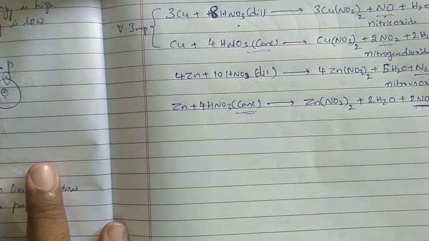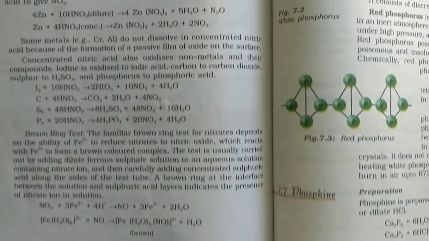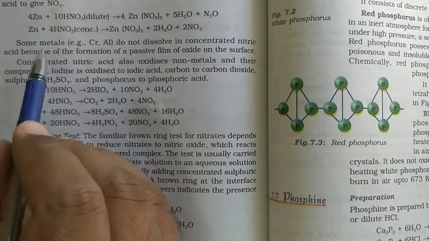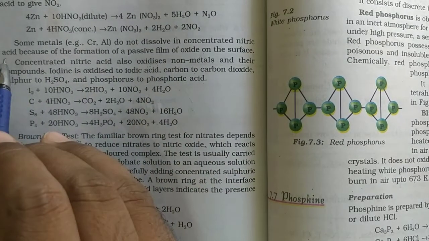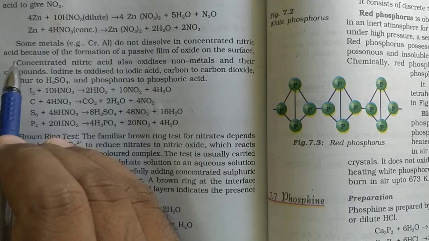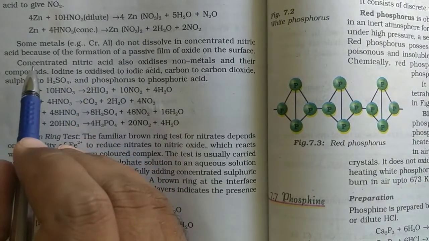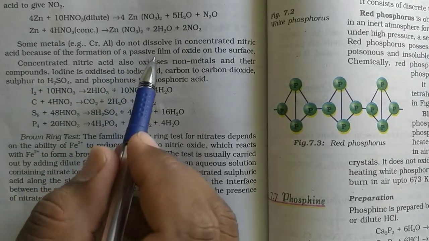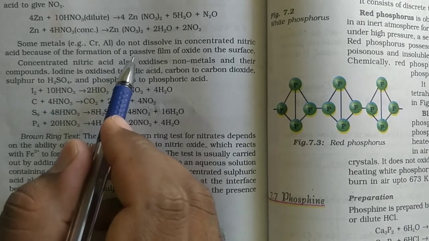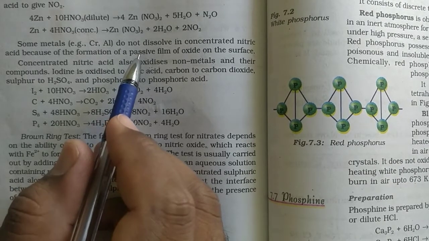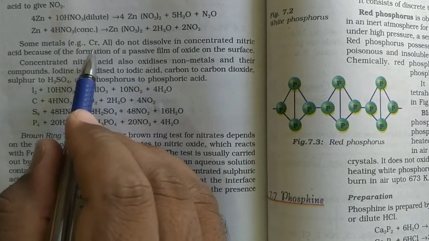Okay. This is about the reaction of HNO3 with metals. Next, metals. Some metals, for example chromium, aluminium, do not dissolve in concentrated nitric acid, meaning they won't react with concentrated nitric acid. Because of the formation of a passive film of oxide on the surface. Passive means non-reactive. Passive means a non-reactive oxide layer on the metal.